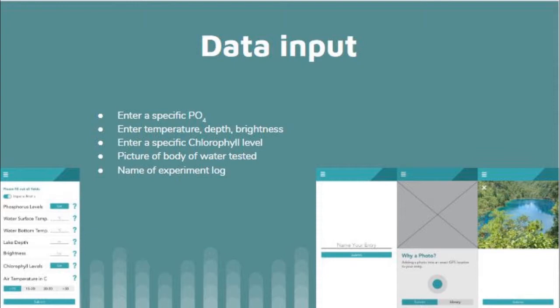Water surface temperature, which is just the temperature of the surface of the water. Water bottom temperature, which is the temperature of the bottom of the water. Lake depth, which is pretty self-explanatory.